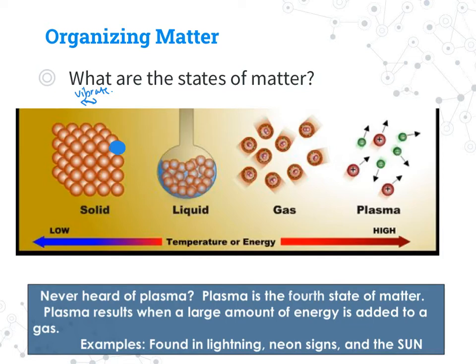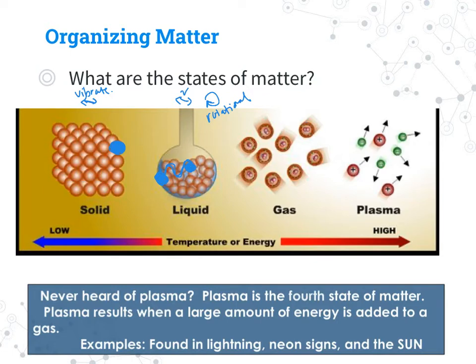In a liquid, particles also still vibrate, but they have rotational motion as well. This allows them to move throughout. So this particle of the liquid won't remain in the same spot. We could find it over here after a bit of time. This is why in a liquid, if we added a drop of food coloring, we would see that over time, the molecules of the food coloring slowly dissipate and disperse throughout, okay? It's because they have both vibrational and rotational motion.